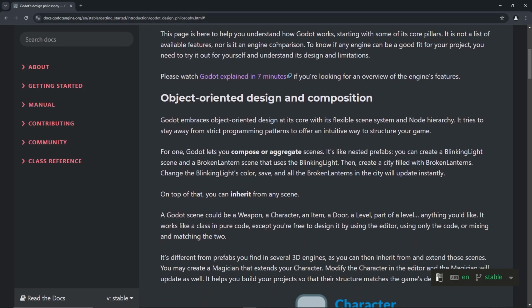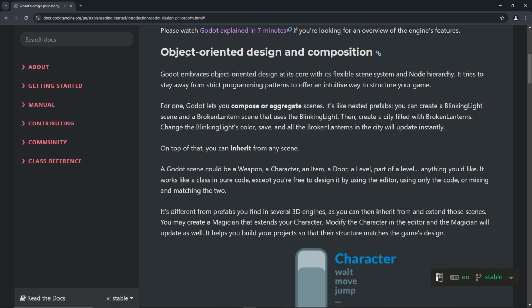This page is here to help us understand how Godot works, starting with some of its core pillars. It's not a list of available features, nor is it an engine comparison. To know if an engine can be a good fit for our project, we need to try it out for ourselves and understand its design and limitations. They're inviting us to watch this video, and I've watched it. It's pretty good if we're looking for an overview of the engine's features. So just go check it out if you want to.